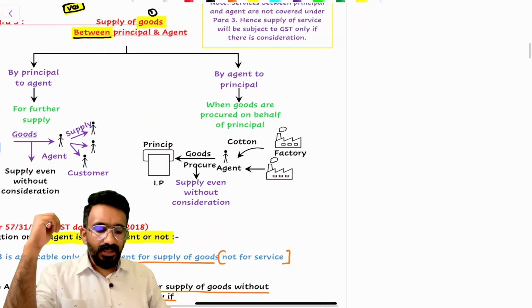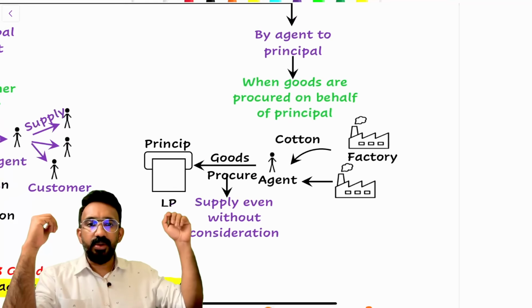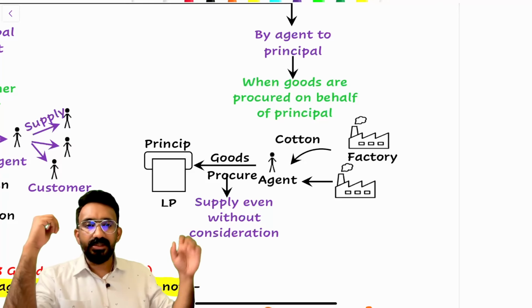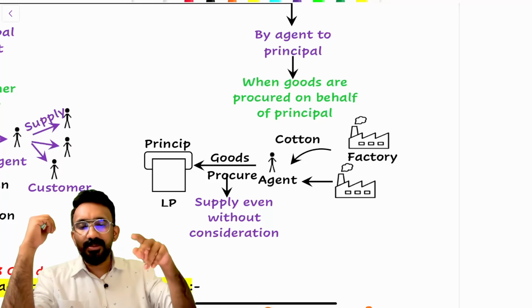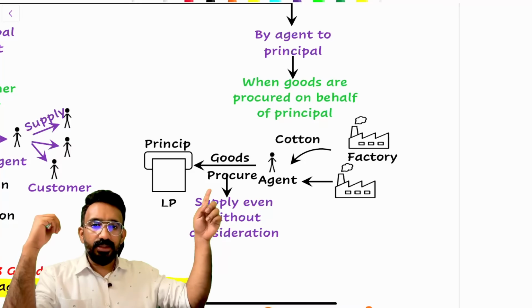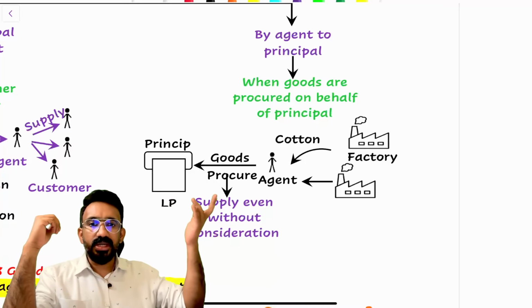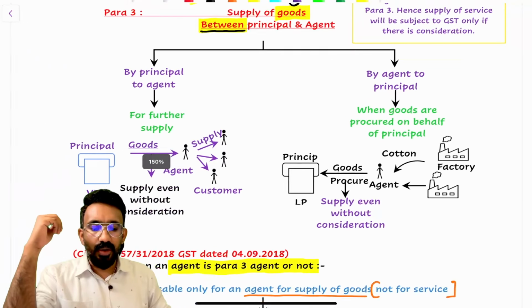Similarly, suppose Louis Philippe has appointed an agent to procure cotton from factories. Now, factory to agent is transaction number one, or supply number one. Agent to principal is supply number two. Now, this supply number two, that is from agent to principal, is where consideration is not required for it to be called a supply.